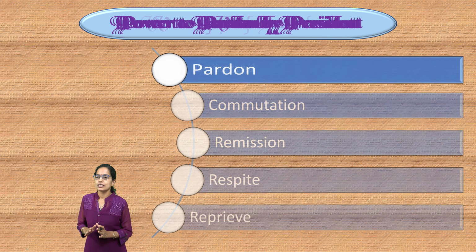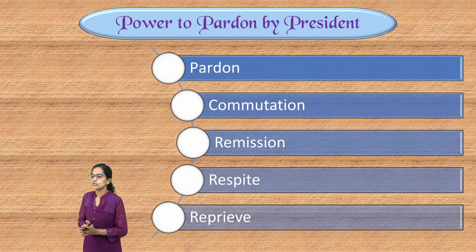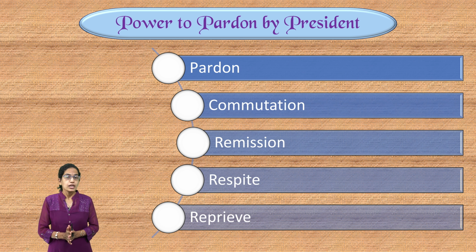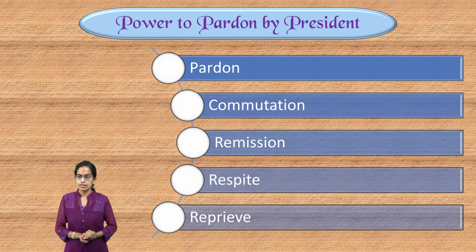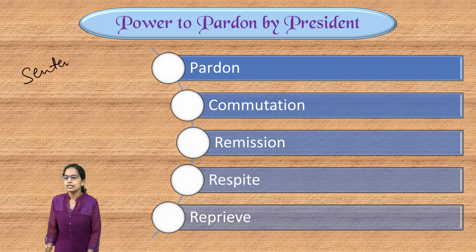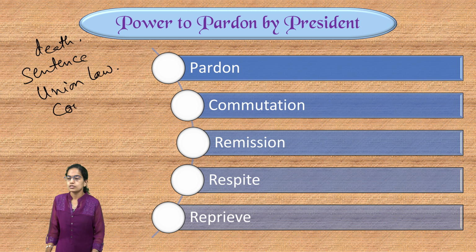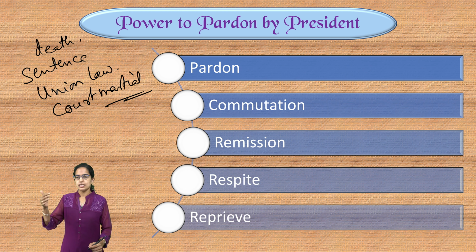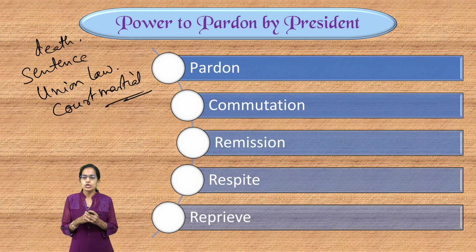The next important thing that we need to understand is the powers to pardon. Now, President has interesting powers to pardon. In what circumstances can President pardon? President can pardon only in 3 circumstances. One is where the death sentence has been granted. The next is a case when there is an offense against any of the union laws. Or third is a case of court martial. In these 3 cases, President can use the power to pardon. Now, court martial is where the military court is involved. So, there are 5 ways.